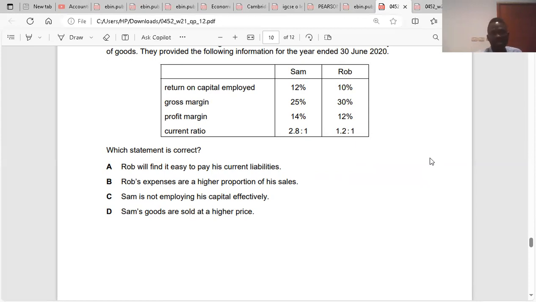Do you get it? Yes. Because his sales gives the gross profit, that means he has more sales, and at the same time he has more expenses. That's why his net profit margin is less. Do you get it? Yes. So the answer is B.